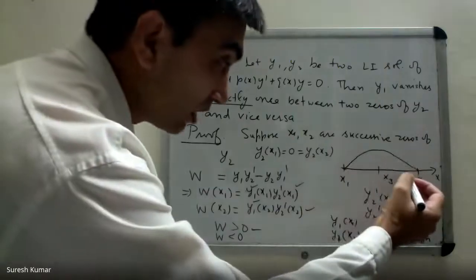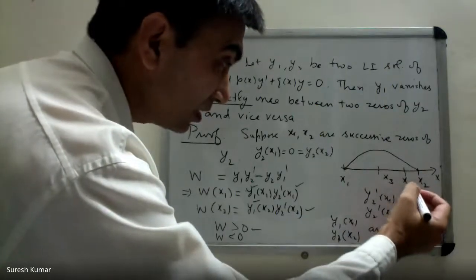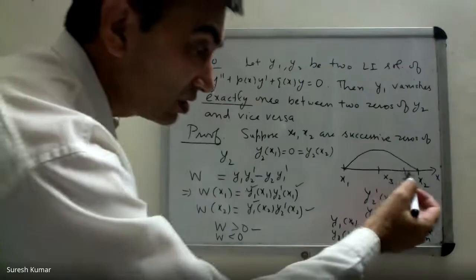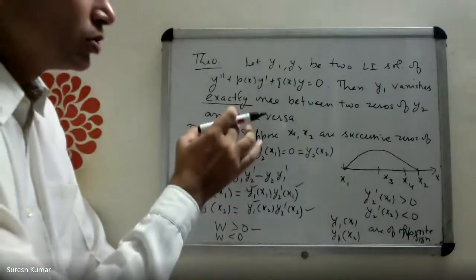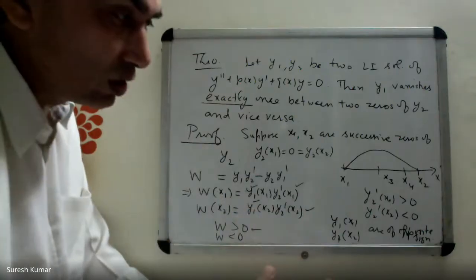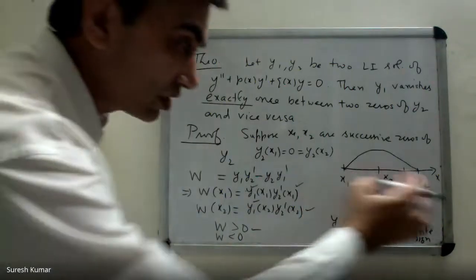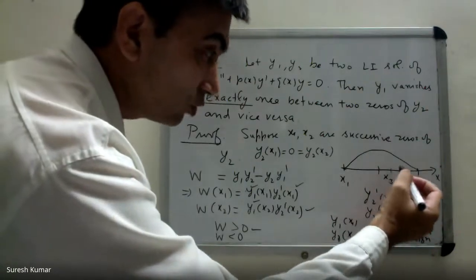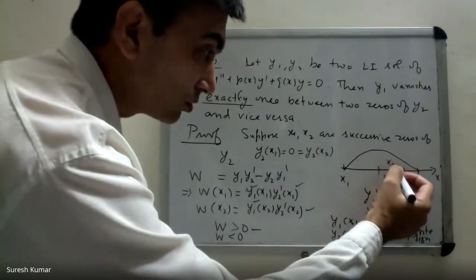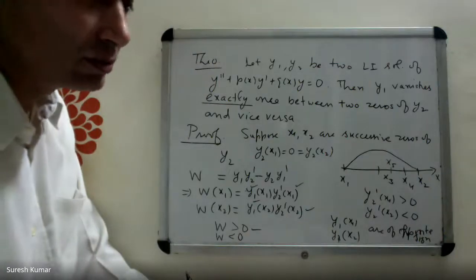What happens if it vanishes more than once? Let's say y1 vanishes at x3 and x4 between x1 and x2. Using the same logic that we have used to prove a 0 of y1 between x1 and x2, we can prove that there is a 0 of y2 between x3 and x4, isn't it?